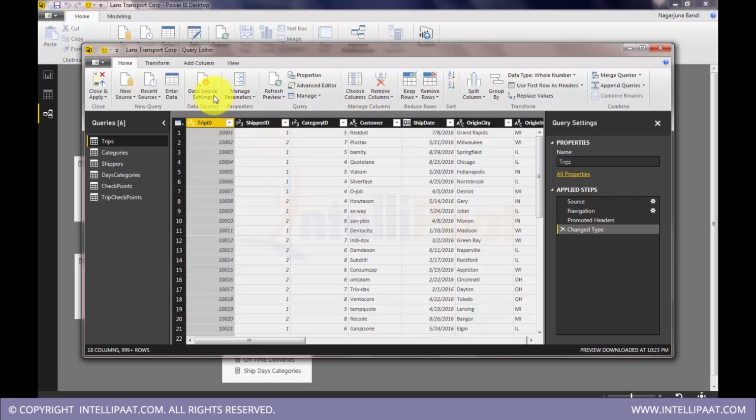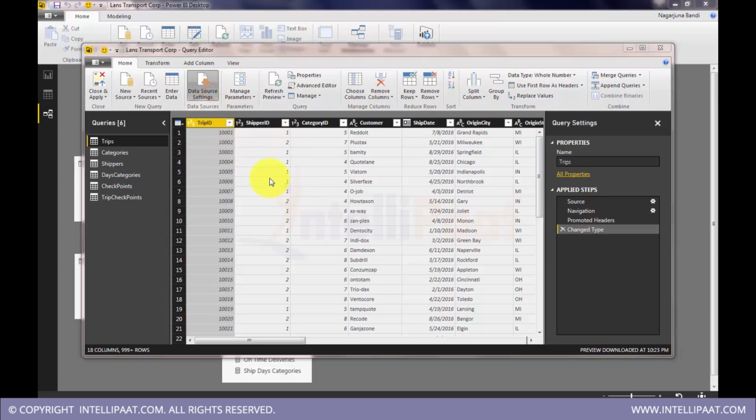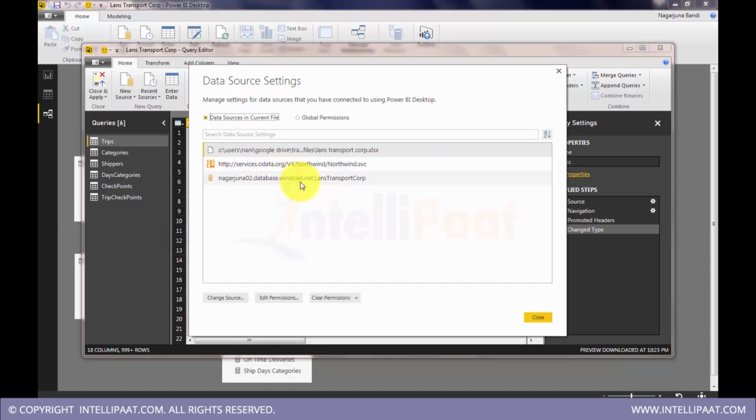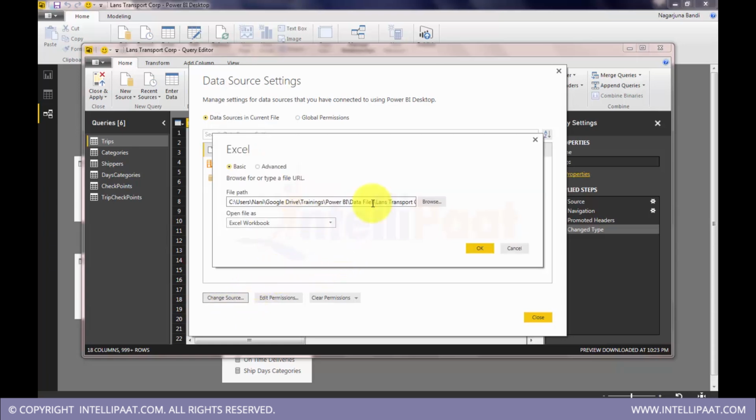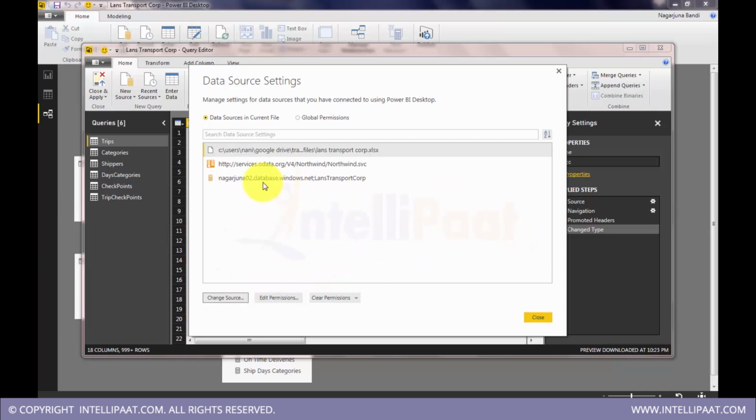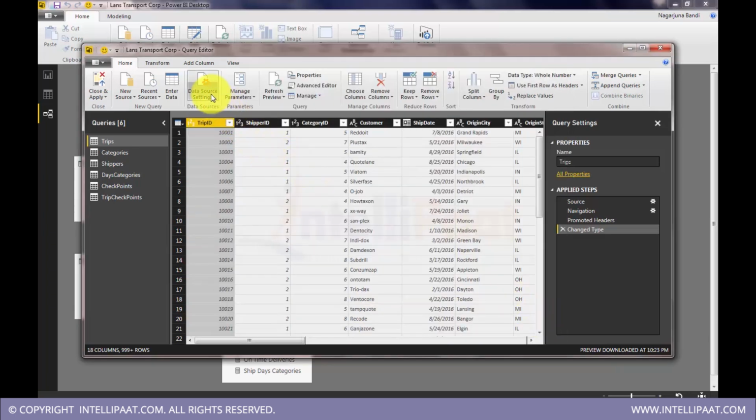If you want to modify any existing data source pointer, say data coming from an Excel sheet where the path has changed, you can change the source again and select the relevant path. Or if the credentials or the link URL have changed, you can update those too. In this analytics we are getting data from 3 different sources, and we can see all of them here. We can set permissions and change the data source properties. Okay, I'll do a basic transformation.